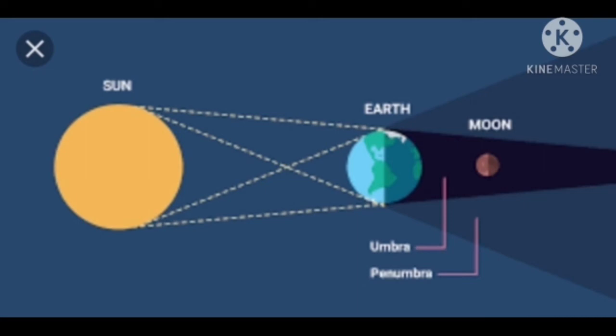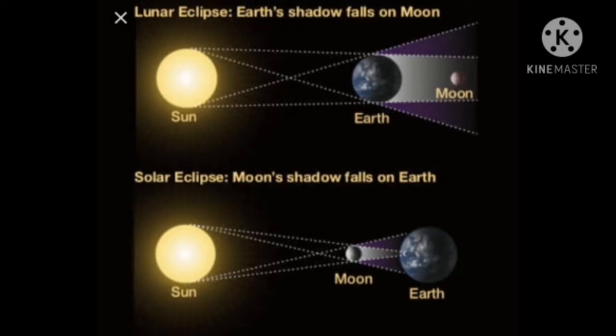So when the earth covers the disk of the moon partially, it is called partial lunar eclipse. Have you seen that picture? When it covers completely, what we say, that is total lunar eclipse. And when it covers partially, that means when the earth covers the disk of the moon partially, it is called partial lunar eclipse. Do you know that, children? Lunar eclipse occurs only on a full moon night.